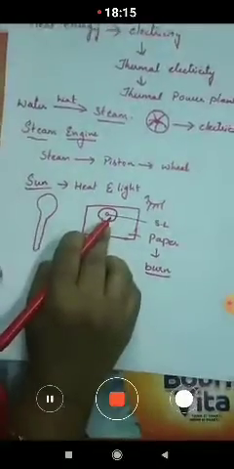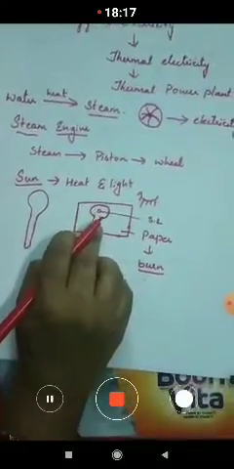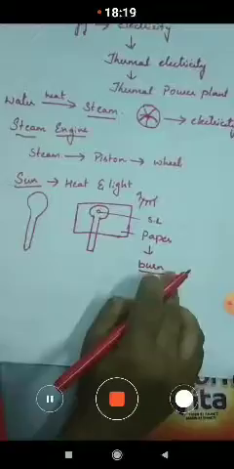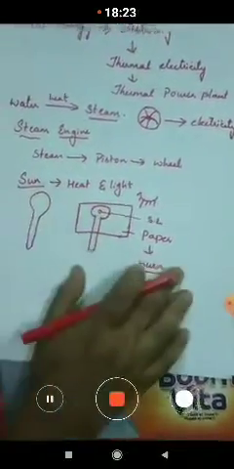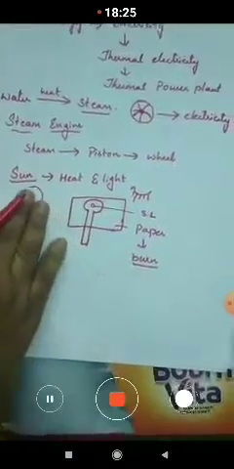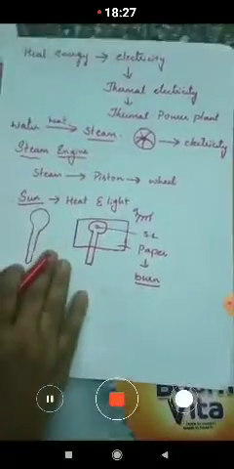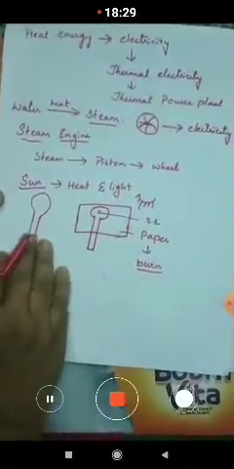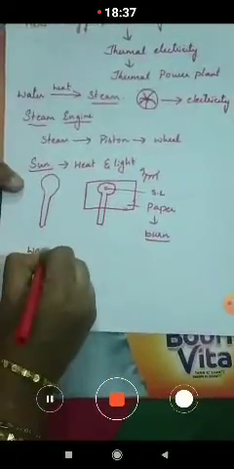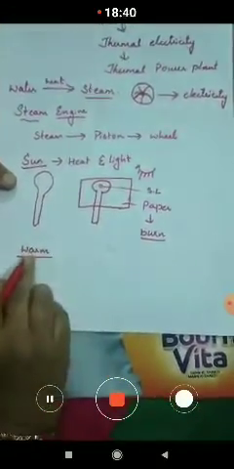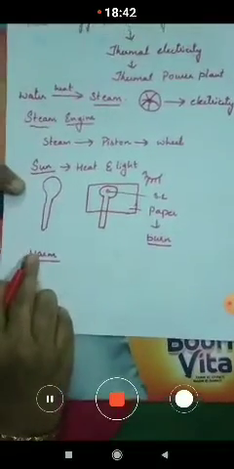Understood? As the paper starts burning, from this we can know that heat is a form of energy.